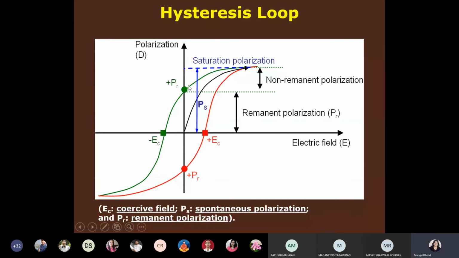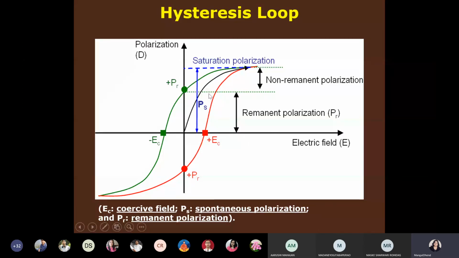But here you might be knowing the hysteresis loop for magnetic material. Now the same hysteresis loop will be for ferroelectric materials also. So this is known as hysteresis. The meaning of hysteresis is lagging behind. Okay. So now we'll see what characteristics ferroelectric materials have when you apply an electric field.